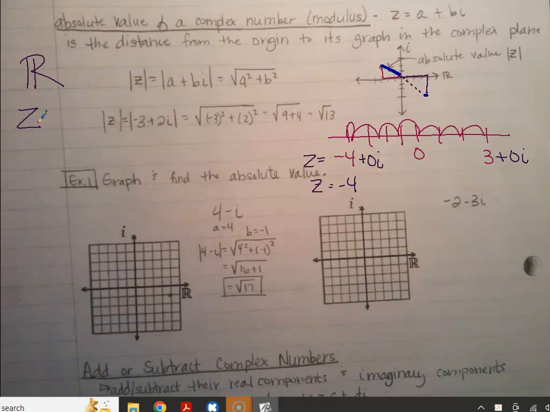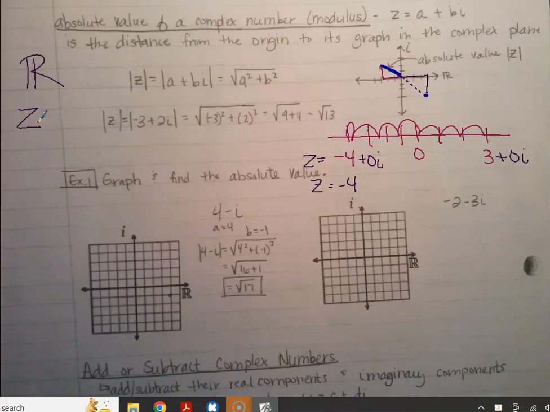So z is not exactly a variable, it's a little of both. In this formula we're always using z to represent the complex number. When you see the R, you know it means real number, and when you see the Z, just know it means any complex number.